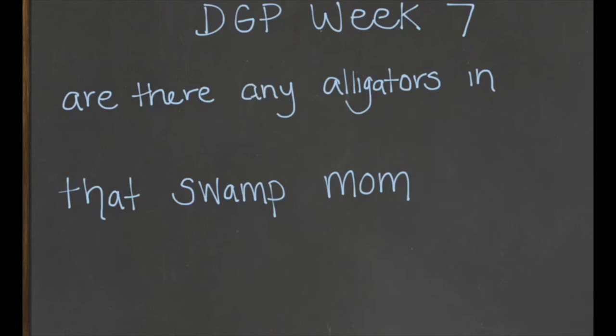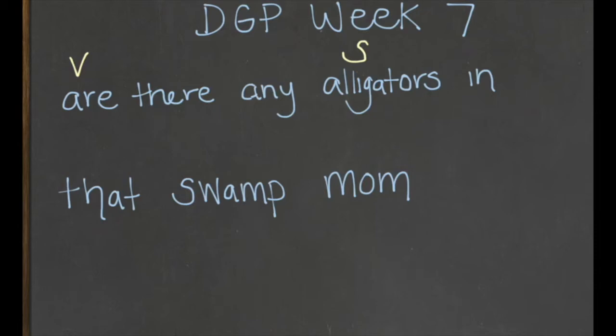The verb here was are. So we're going to label it V for verb. We'll find out if this is transitive or intransitive in just a few minutes. The next thing we need to do is we need to say, what are? And as we ask that question, we realize it's alligators are. Because of that, the alligators are what's doing the state of being are. We're going to label that subject. Alligators are in that swamp.